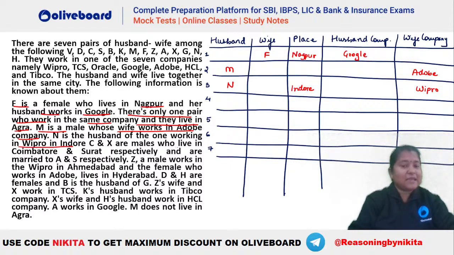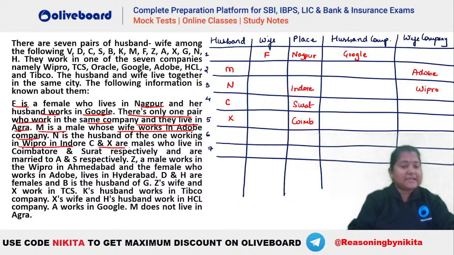C and X are males who live in Coimbatore and Surat respectively. So C and X have to be males, and they have to be in Coimbatore and Surat. Okay, let's write it down. So Surat and Coimbatore, that is given.